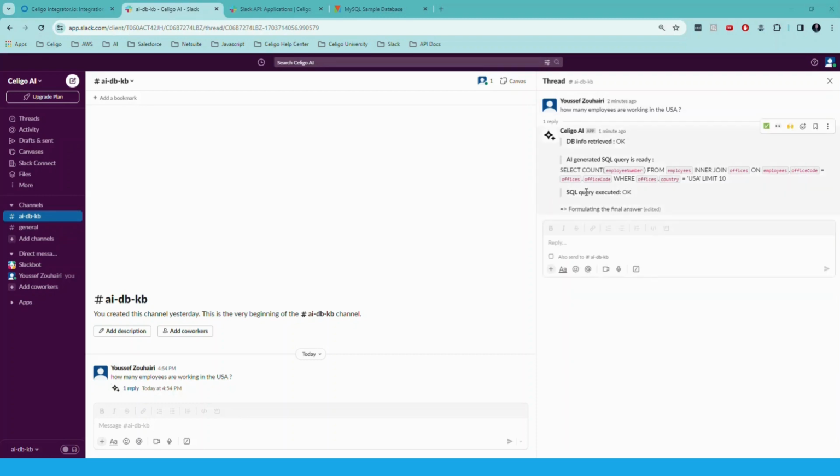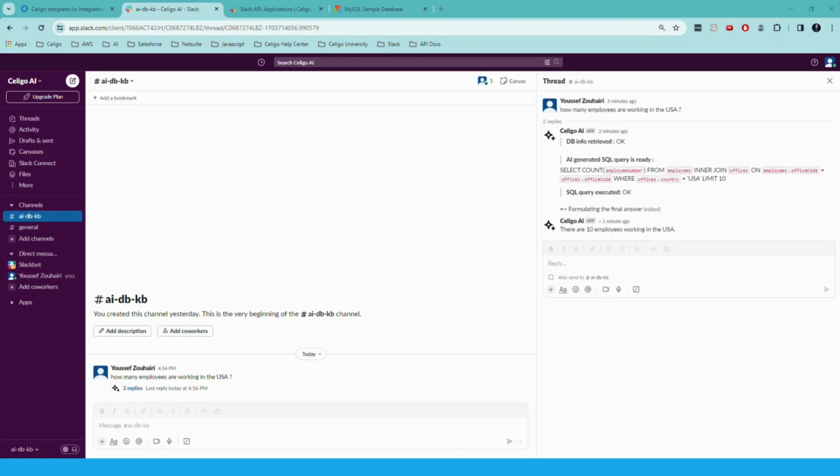So we got the SQL information, like an update from the flow that the SQL query is executed, and the flow is formulating the final answer right now. It means that we got through the OpenAI step, and OpenAI is generating the final answer based on the results of this query. If we wait a couple of seconds here.